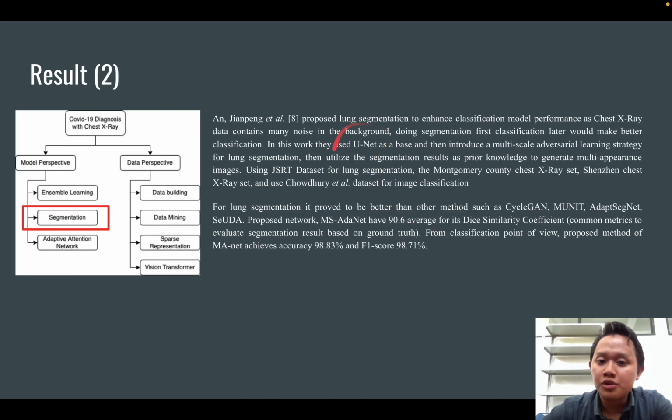So An Jianpeng used UNet and did some segmentation. It's proved to be better than other methods such as CycleGAN, Munit, AdaptSegNet, Seuda, and others. So the proposed network has a 90.6 average for its dissimilarity coefficient, which is the common metric to evaluate the segmentation result. And after the segmentation goes into the machine learning model, it gets 98.83% accuracy.